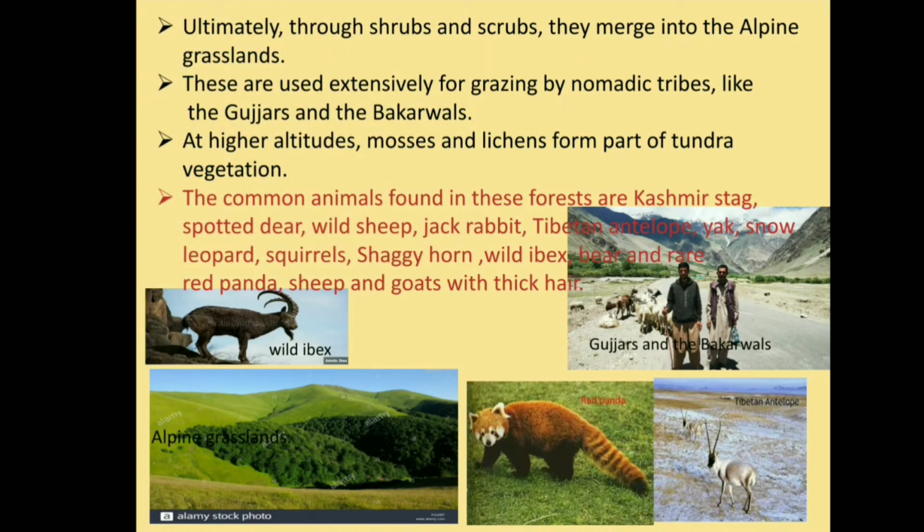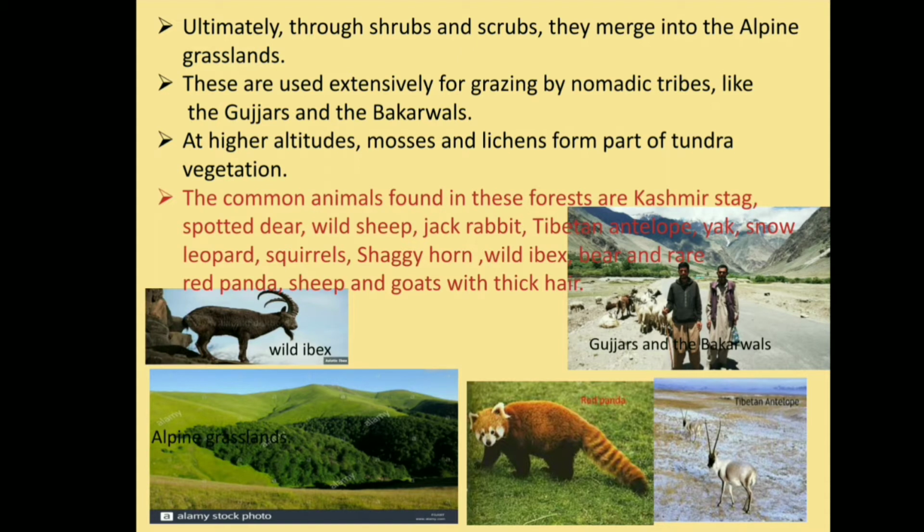Ultimately, through shrubs and scrubs, they merge into the alpine grasslands. These are used extensively for grazing by nomadic tribes like the Gujjars and the Bakarwals. At higher altitudes, mosses and lichens form part of tundra vegetation.